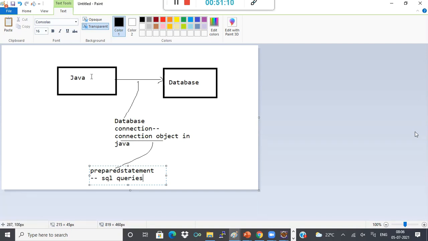So it will execute the SQL queries and it will give the result. So this is how the whole process works in a simple way, if I want to tell. First, a connection object. From the connection object, you will create a prepared statement. From the prepared statement, you will execute the queries.